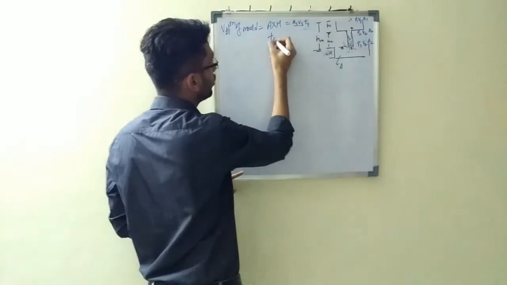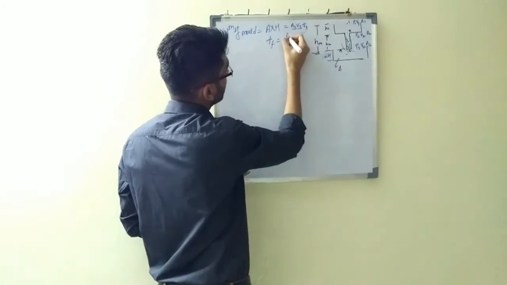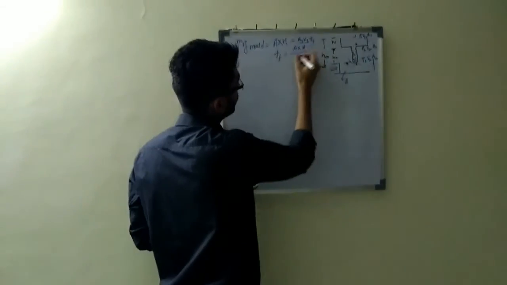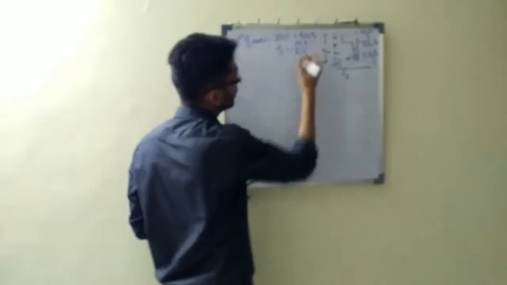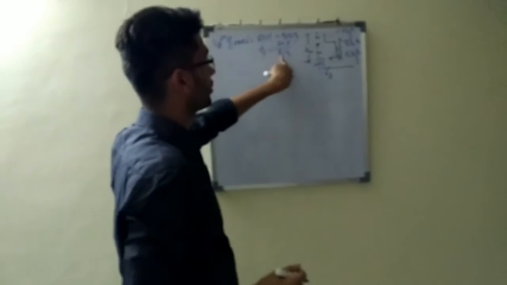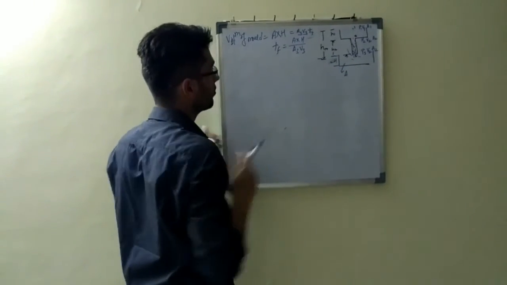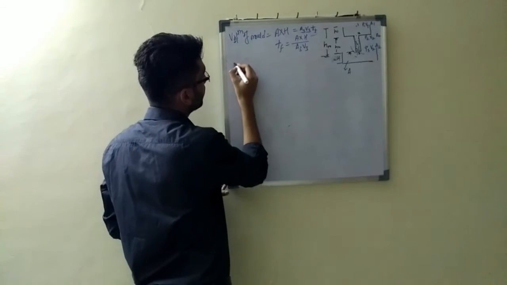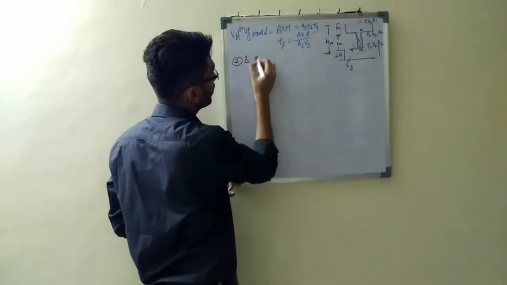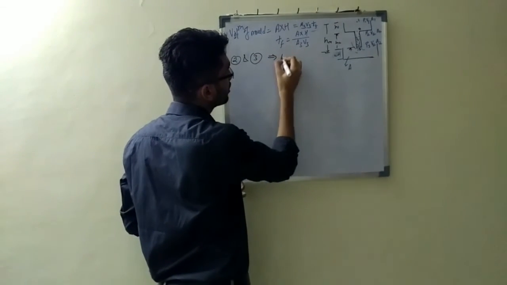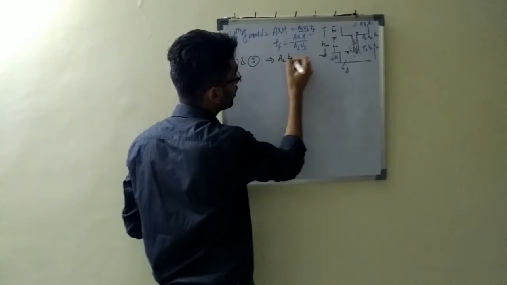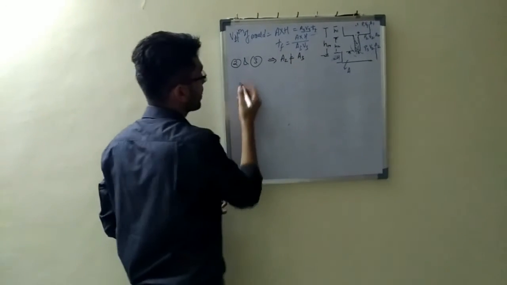So we need to find this TF. That is, A into H is equal to A3 into V3. But we don't know this A3. So we'll again apply Bernoulli's theorem here, between point 2 and point 3. Now what is the assumption? A2 is not equal to A3.